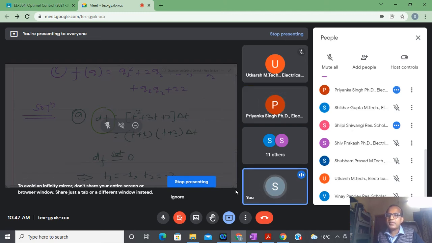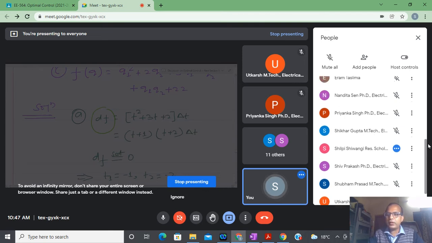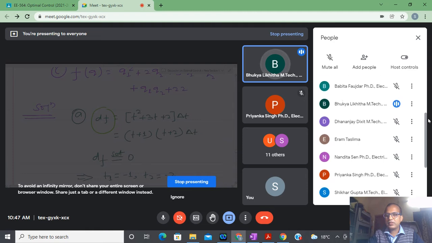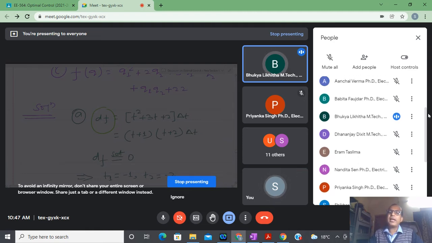Silpi, could you please guess how to talk about maxima and minima? I have calculated the stationary point by keeping the differential equal to 0. What is the next step? We have to differentiate again, I have to take the second derivative.